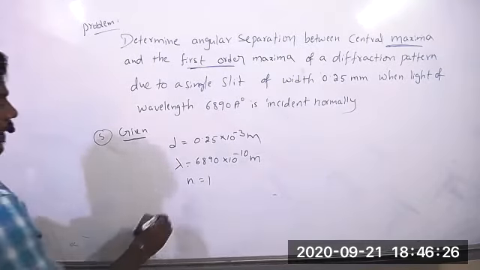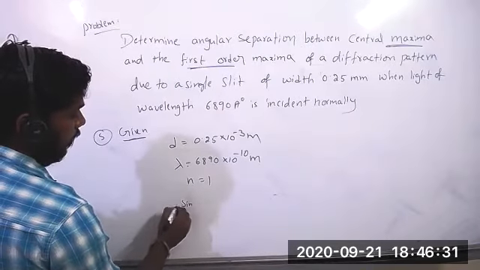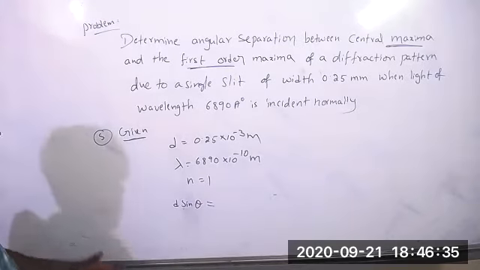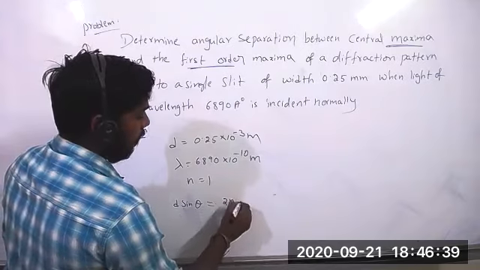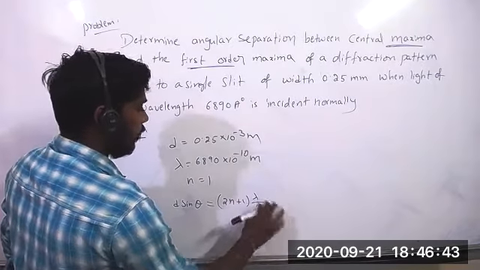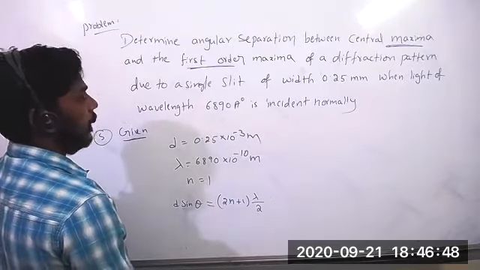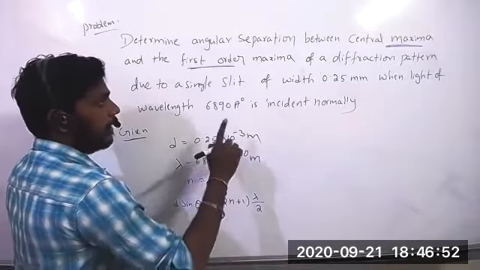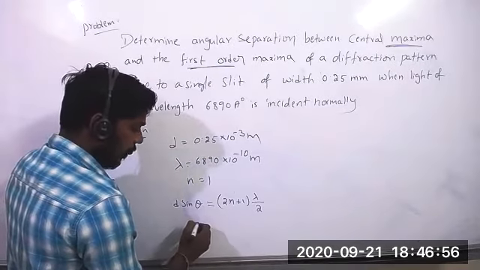So d sine theta equals maxima. When will you get maxima? d sine theta equals (2n+1) lambda by 2. This is when you get a maxima in the single slit experiment. From here we have to calculate theta.